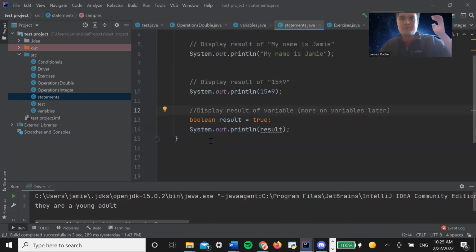Now, finally, and we'll go through variables a little bit after this. How do I display the results of a variable? Because we can do that here. So let's say I have a Boolean variable where the result is true. Well, since I've got the reference as result, I can just reference it when I do system.out.println of result. And that's it.